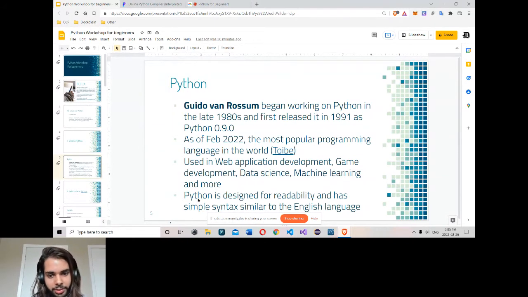Python is designed for readability. One of the big features of Python is that the creator simply wanted to build a language that was very easy to learn, like English. Anybody can write the code very easily. They don't need to have any knowledge of programming. They still can go and start coding. That's why he built Python to be very easy. The code is very simple. You can easily read the code. Also, it uses spaces and other stuff in its syntax. So this is Python, the most popular language in the world at this moment.